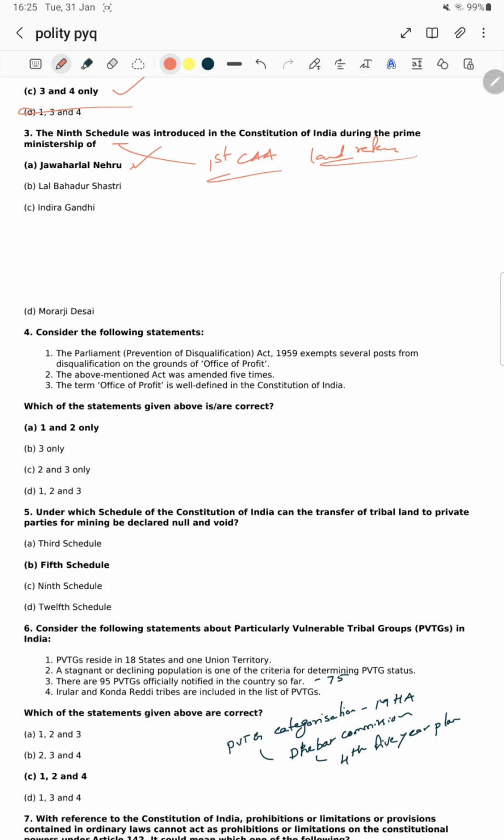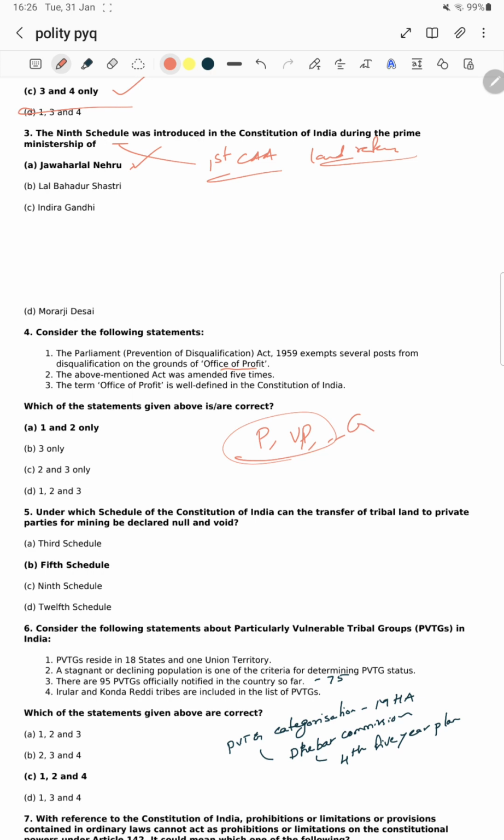The Parliament Prevention of Disqualification Act 1959 exempts several posts from the disqualification on the ground of office of profit. Yes, sir. Office of profit. For example, the President post, the Vice President post, the Governor post. Such posts won't come under office of profit.